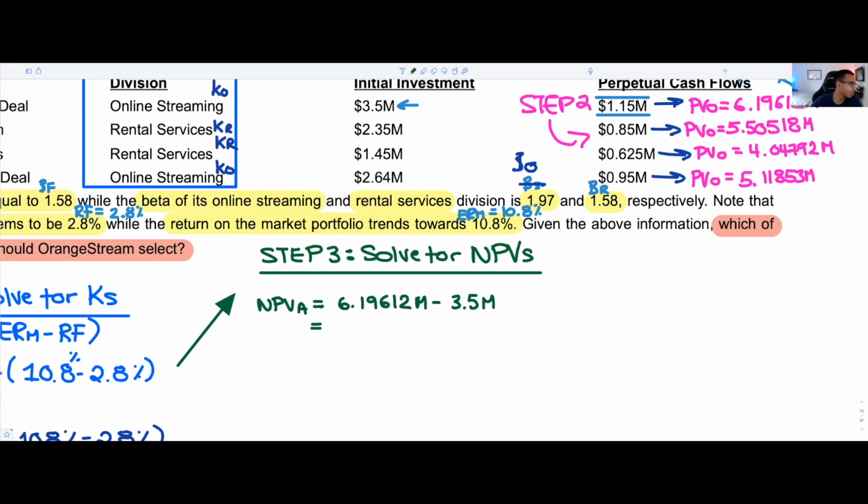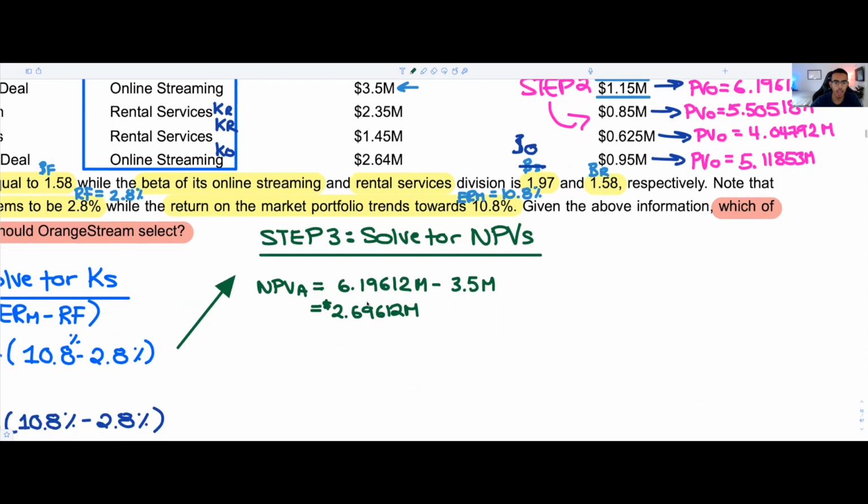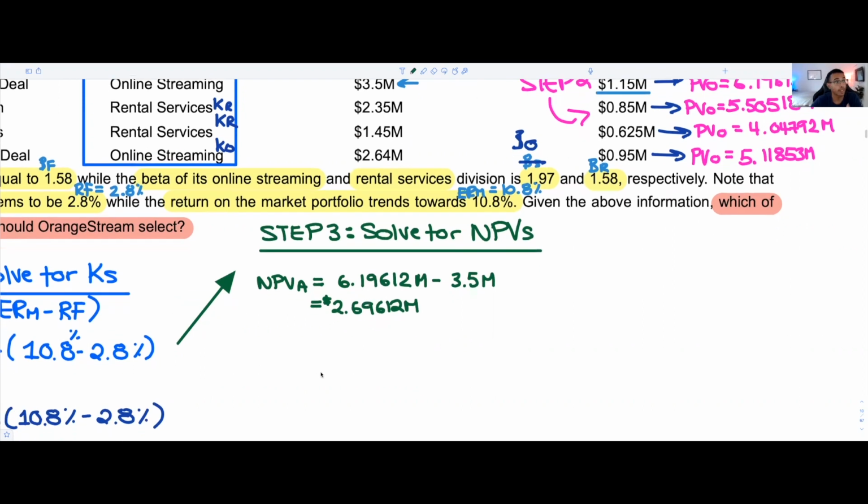Okay, cool. So here we're going to have $2.69612 million. That's going to be the NPV of project A. That's awesome news. That's an accept decision, by the way. Let's look at NPV for project B.